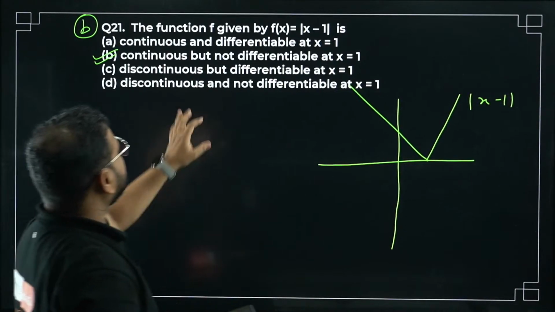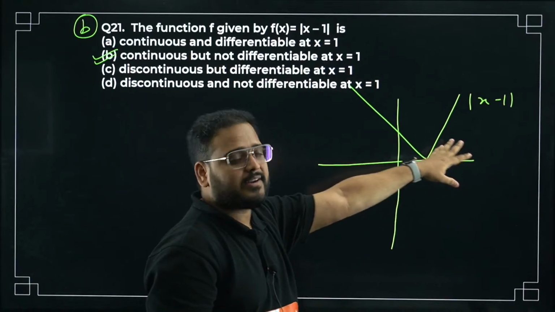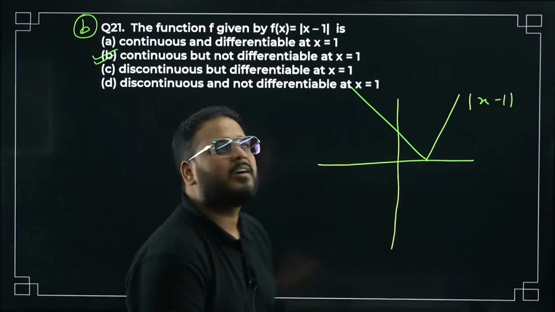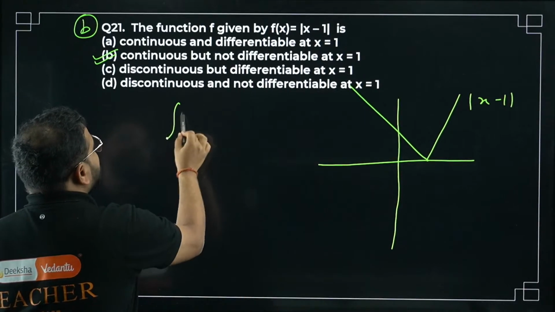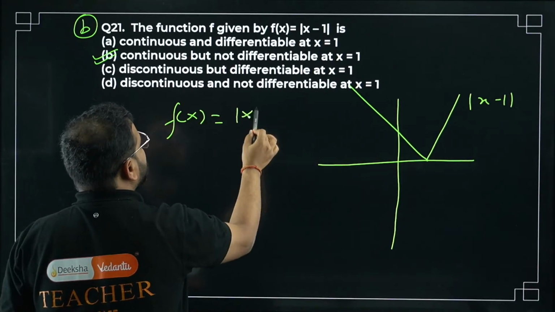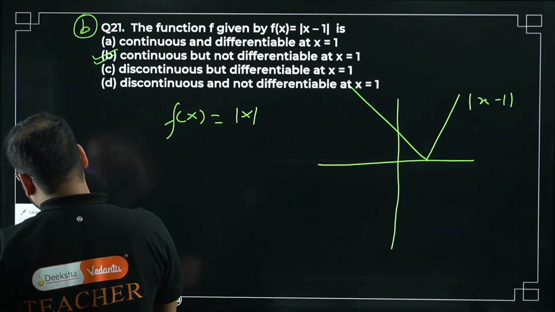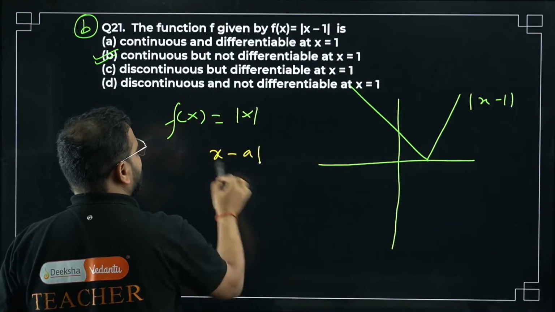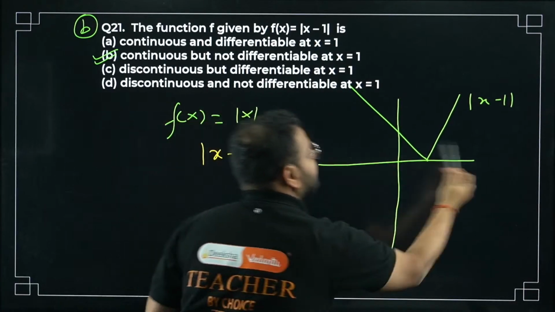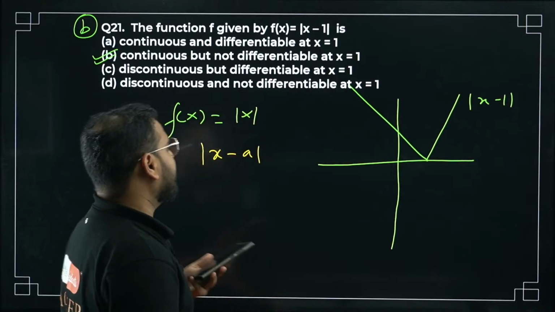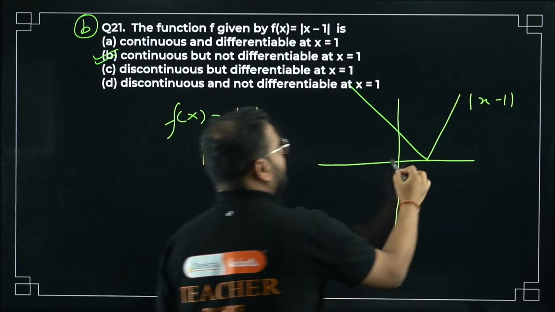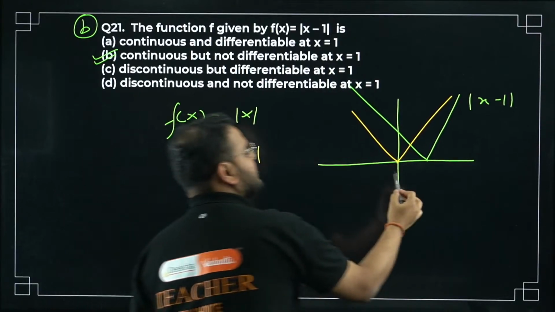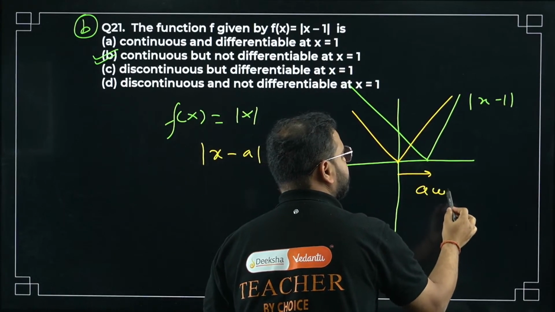Why? Check now, mod of x minus 1. This is how the graph of mod looks, shifted towards the right. Transformation: f(x) = mod x is the graph. Remember the transformations you have learnt already. If you replace x with x minus a, what happens to the graph? It shifts towards the right. All of you please pay attention. If you have mod of x minus a, the graph goes a units right.